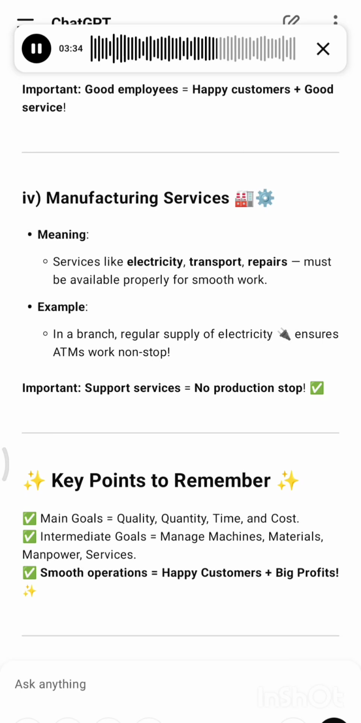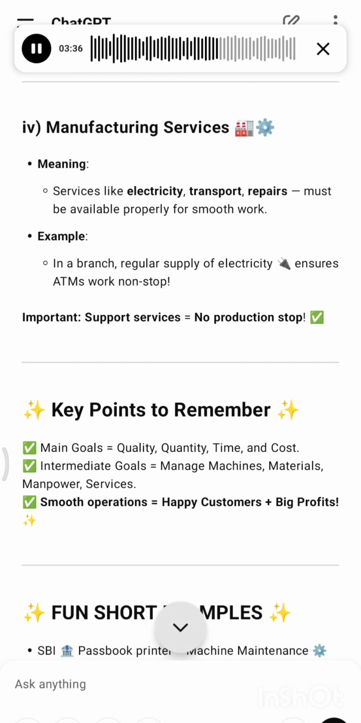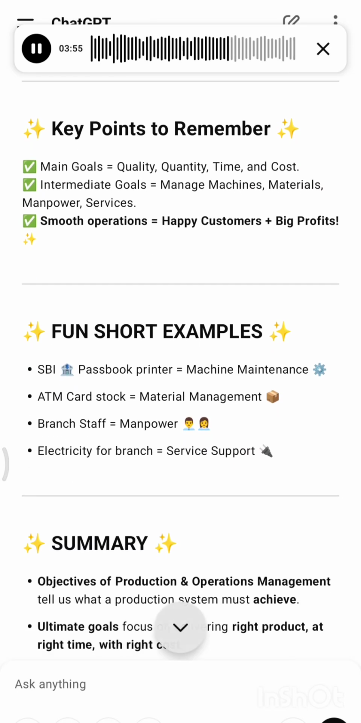Manufacturing services, meaning services like electricity, transport, and repairs must be available properly for smooth work. Example, in a branch, regular supply of electricity ensures ATMs work nonstop. Important, support services, no production stop. Key points to remember. Main goals: quality, quantity, time, and cost. Intermediate goals: manage machines, materials, manpower, services. Smooth operations, happy customers, plus big profits.